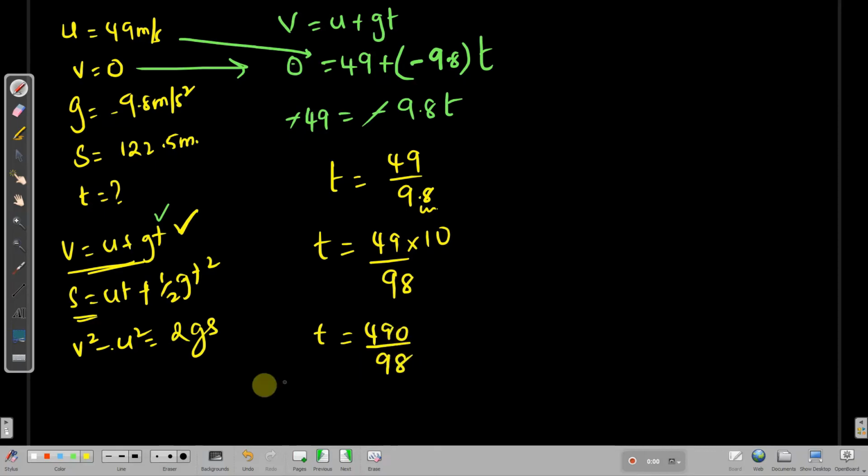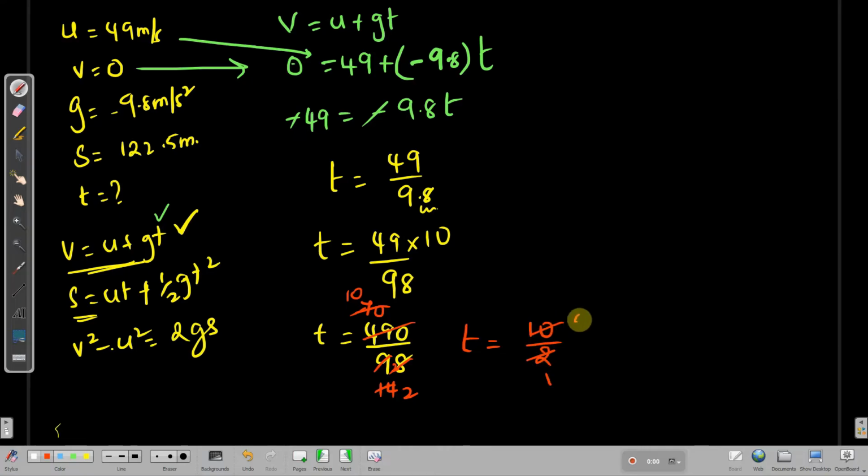Cancel it with the 7 table. I hope the 7 table is very well suiting this problem. 7 sevens are 49 and 0s is 0 only. 7 ones are 7, 2 remains, and 7 fours are 28. 7 tens are 70, 7 twos are 14. Time is equal to 10 by 2, and you cancel it.